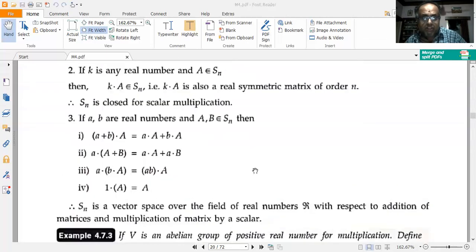Now, if a, b are real numbers and capital A comma B also belong to Sn, then I have a plus b whole dot A is equal to a into capital A plus b into capital A. Here small a and small b are scalars, are constants. If there is any confusion between this small a and capital A, you take say some x and y, or you take c and d. If c and d are real numbers and capital A comma B belong to Sn, then c plus d into A is equal to c into A plus d into A. That also you can write.